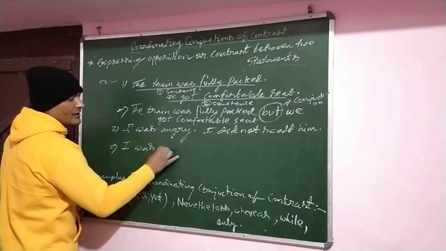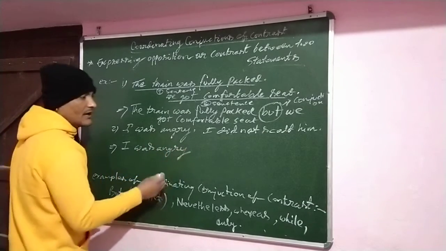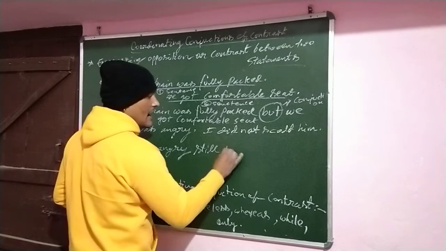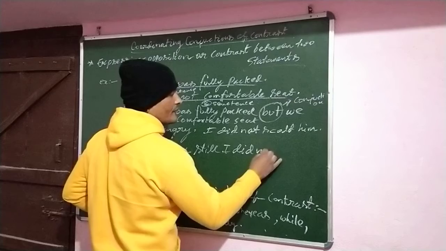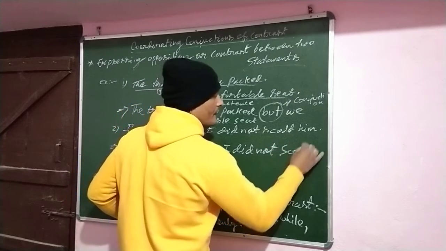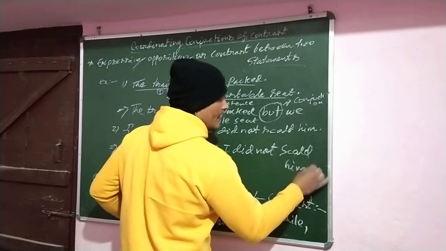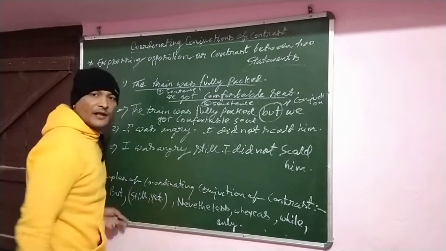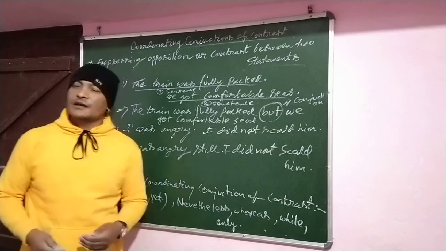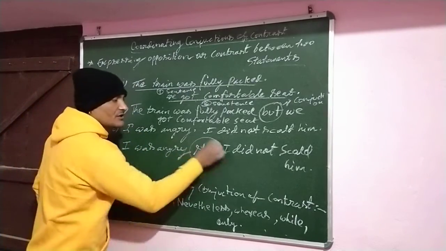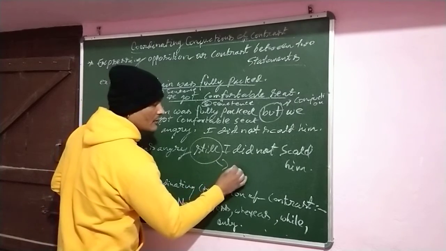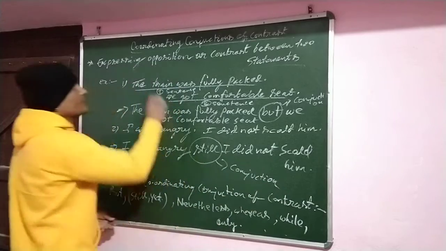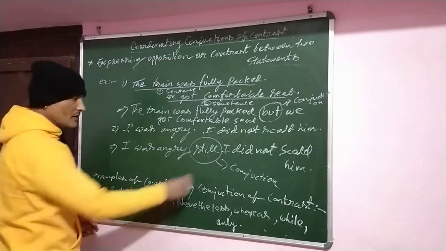I was angry, still I did not scold him. That means I was angry, yet I did not scold him. So these two ideas are joined by the word still, which is a coordinating conjunction of contrast.